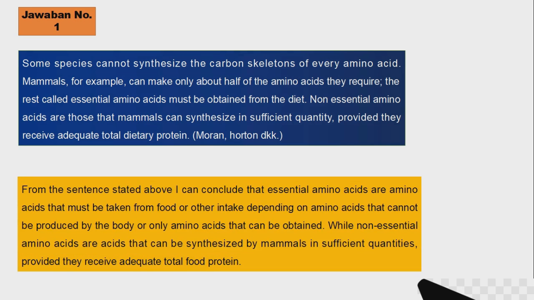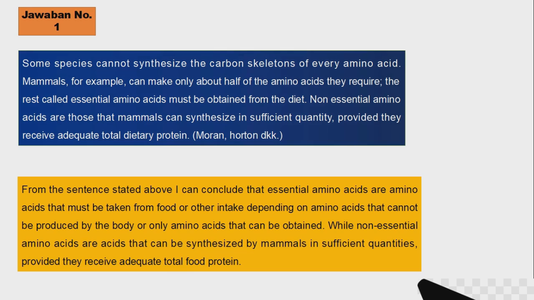From the sentences above, I can conclude that essential amino acids are amino acids that must be taken from food or other intake, because they cannot be produced by the body, while non-essential amino acids are amino acids that can be synthesized by mammals in sufficient quantity, provided they receive adequate total food protein.